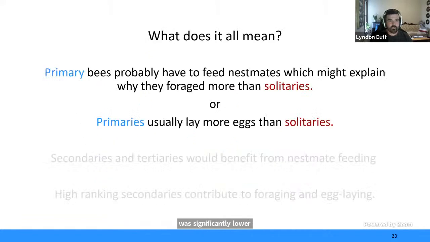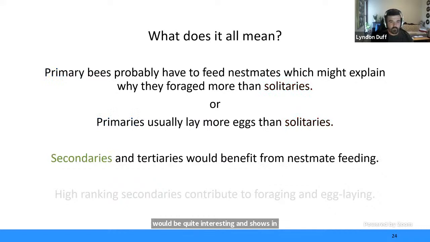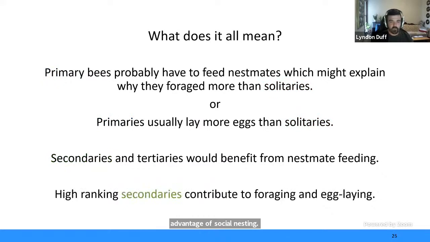So what does it all mean? Well, primaries probably have the ability to feed their nestmates, and that might explain why they forage more. And primaries usually lay more eggs than solitaries, which would be quite interesting and shows an advantage of social nesting. Secondaries and tertiaries would benefit from nestmate feeding. And high-ranking secondaries probably contribute to egg laying, and they certainly contribute to foraging.